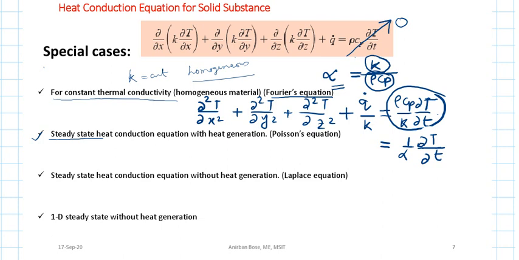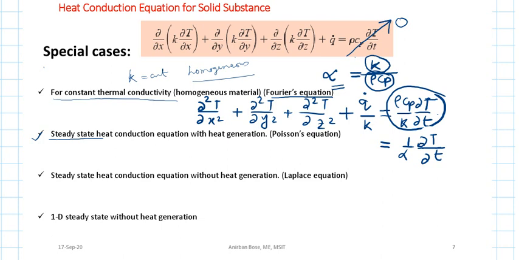So the form will be del 2T del x2 plus del 2T del y2 plus del 2T del z2 is equal to 0. This particular form in mathematics is called the Laplace equation, or simply we can write that del 2T is equal to 0. This is the Laplace equation in terms of the vector operator, and this is called the Laplacian.